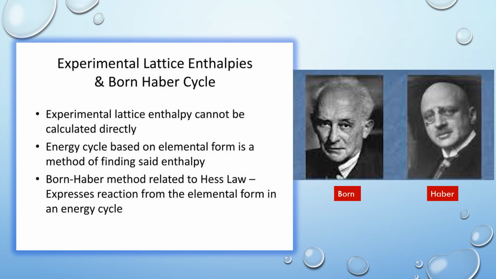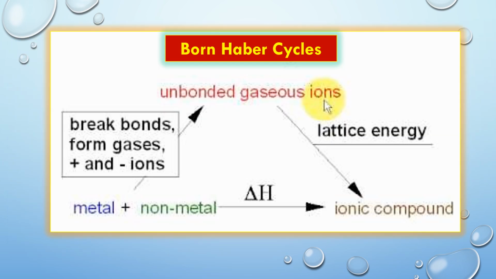The Born-Haber thermochemical cycle is named after the two German physical chemists Max Born and Fritz Haber, who first used it in 1919. In the Born-Haber cycle, the formation of an ionic solid is considered as taking place through two routes to form a cycle of steps.